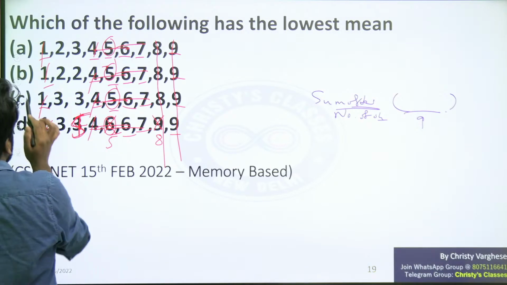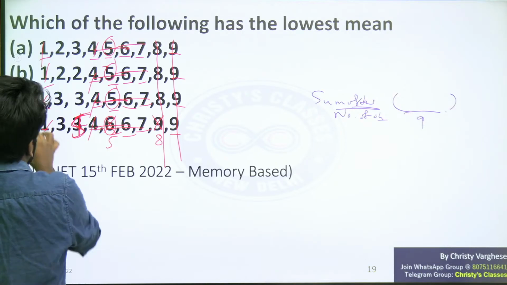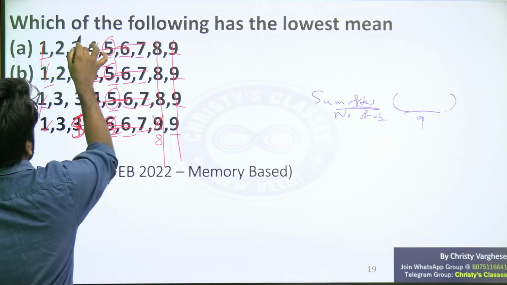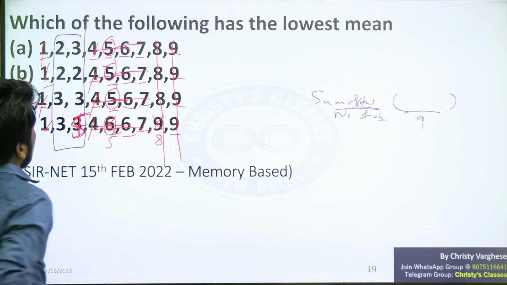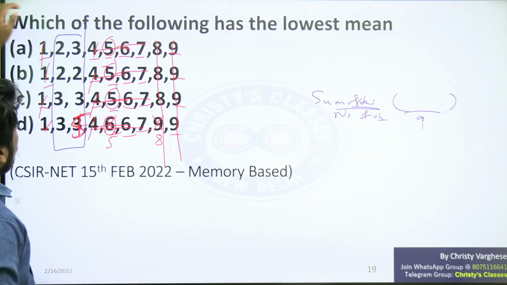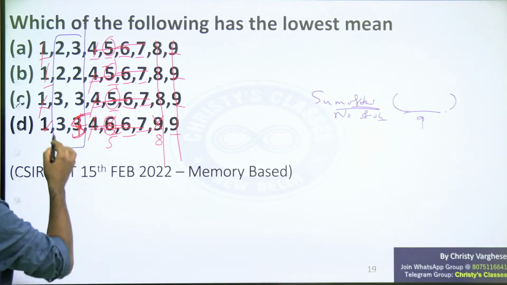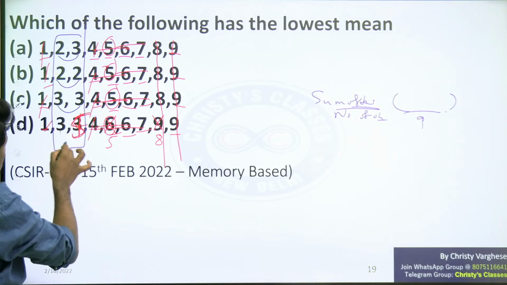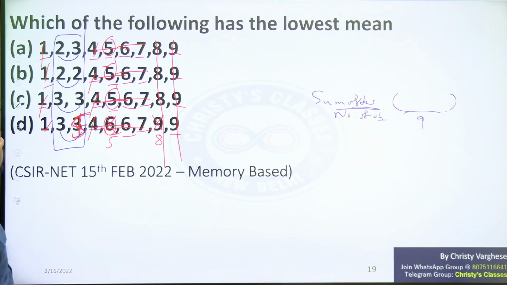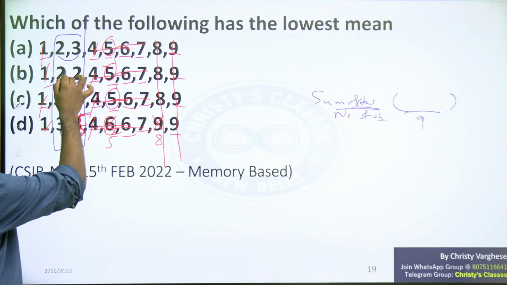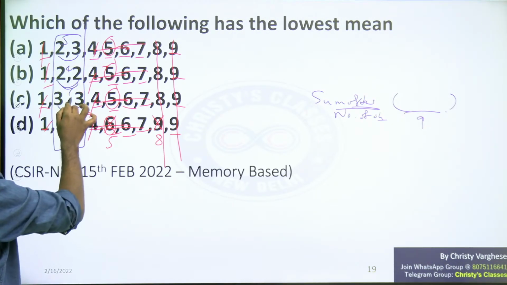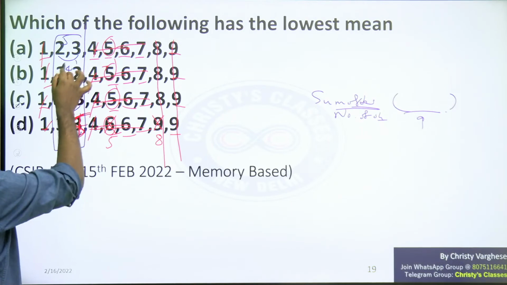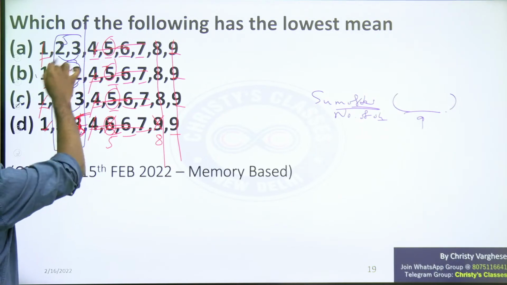Now the only changing or only different things are this set only. So minimum mean, if it is lowest mean, definitely whichever case the sum is lowest, that will have the mean also lowest. 2 plus 2 is 4, this is 5, this is 6, this is 8. So definitely 4 is minimum, so option B is the answer.